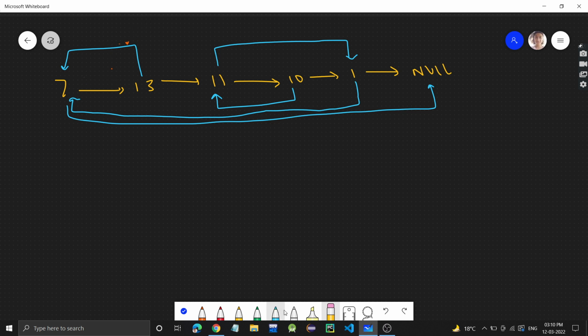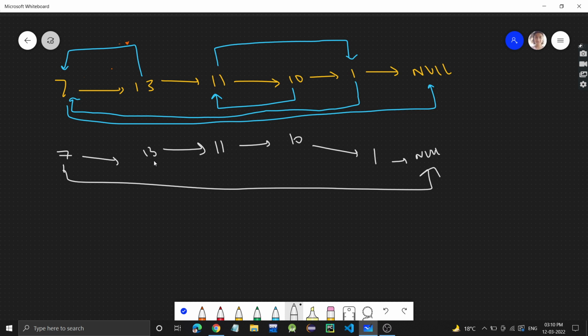What we have to do is create a deep copy, right? We have to create a copy of every node. 7's copy, 13's node copy, 11's copy, 10's copy, and 1's copy, and then we have to connect them. 7's random will be connected to null. Then 13's random, this is the new copied node in the copied linked list, 13's random will be pointing to 7. So something like this we have to create.